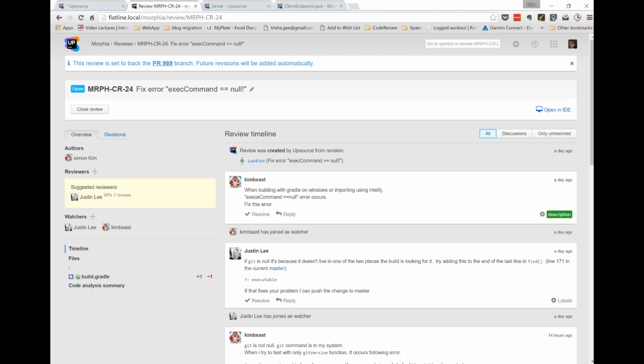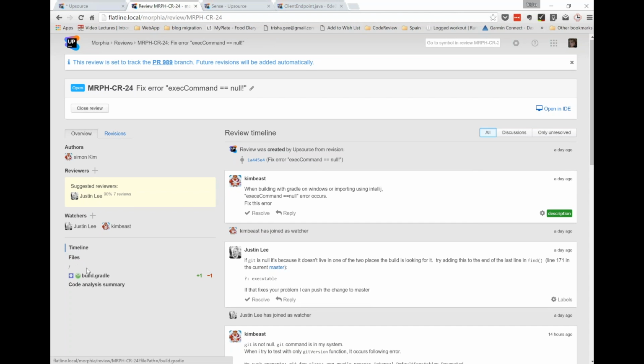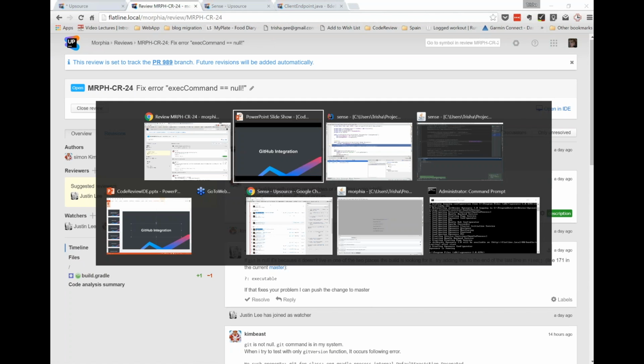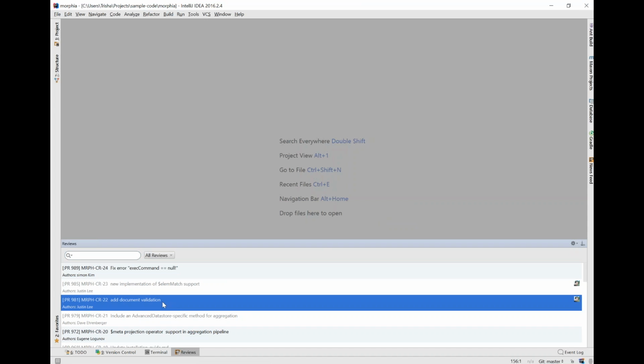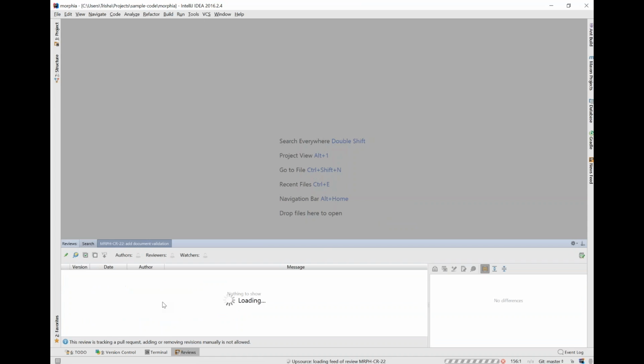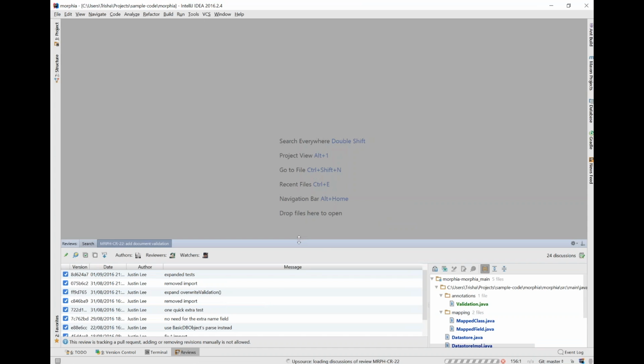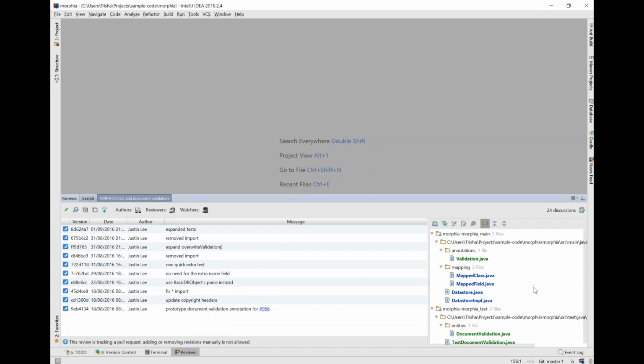I can use Upsource, whether in the UI or in the IDE like we just looked at. I can use Upsource to read comments and discussions, obviously, but look at the files which were changed. So if I have a look at this in the IDE, this allows me to look at, particularly when it comes to big pull requests with a number of different commits, I can have a look at what that's made up of.